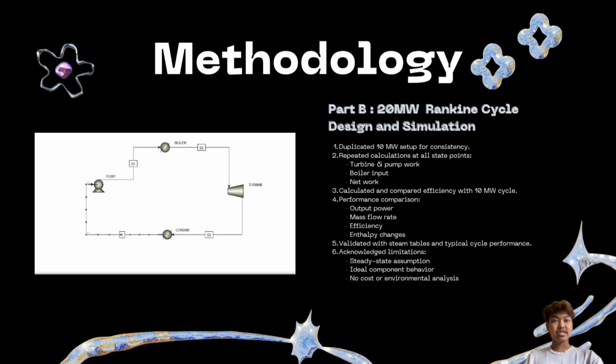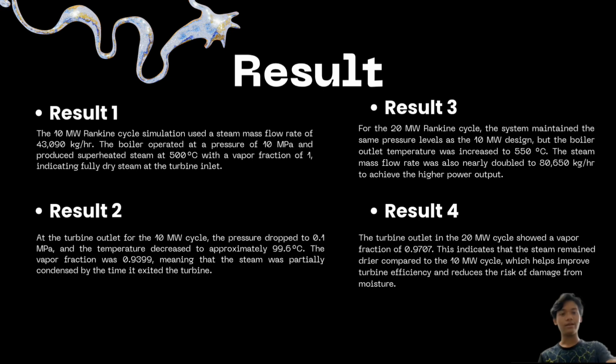We again validated the results with the steam table to ensure accuracy. Finally, we acknowledged the limitations, such as assuming steady state conditions, idle components, and the absence of cost or environmental factors. So this structured methodology helped us to simulate and compare two Rankine cycles effectively using Aspen Plus V14 and fundamental thermodynamic principles. Okay, next, I'm going to explain our results for the Rankine cycle system.